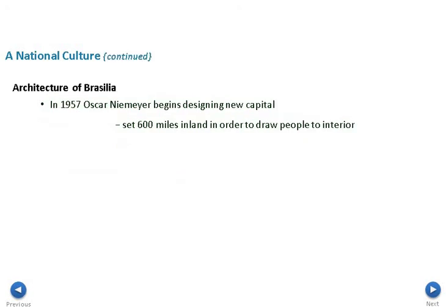In 1957, the people of Brazil are going to move the capital from the coast to the interior, about 600 miles inland. The idea is simple. They want to start having the people go from the coastland to the inside of Brazil. This is going to be almost a reverse urbanization effect.